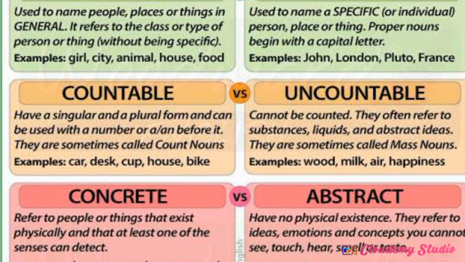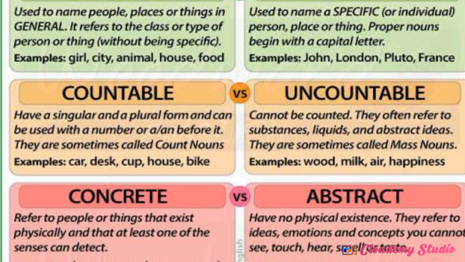Let's move on to countable noun and uncountable noun. A countable noun will have a singular and a plural form and can be used with a number or a or an before it. For example, a car, a desk, a cup, a house, a bike. We can consider plurals here also. For example, axes, goats, ships, aeroplanes.